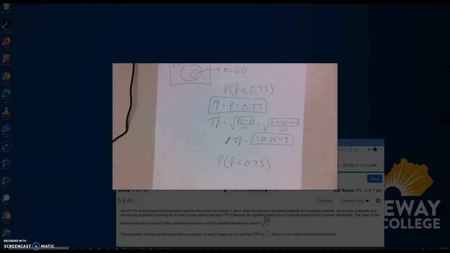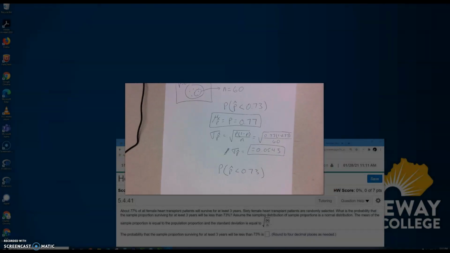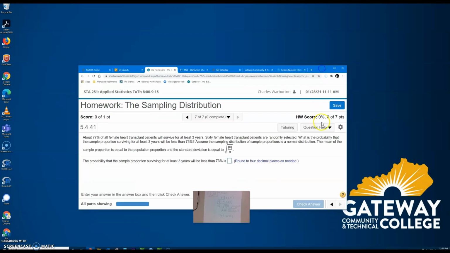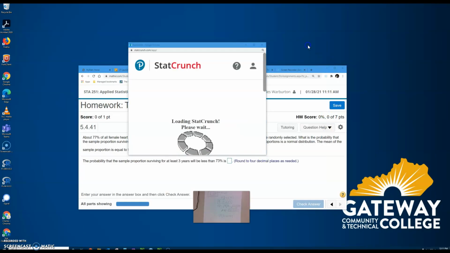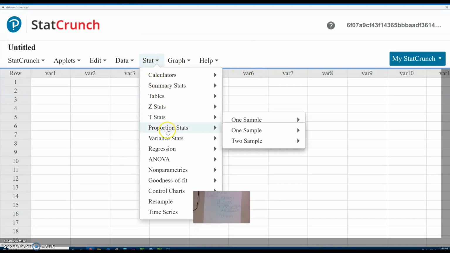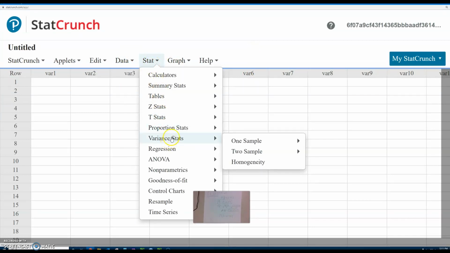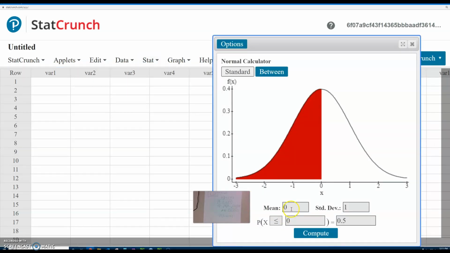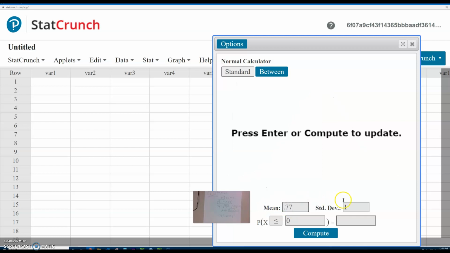Now we should be able to go to StatCrunch. Let's go to StatCrunch now. Go to the normal calculator. In the normal calculator, I'll put in my sampling distribution mean, which was 0.77. It's the same as the population proportion.